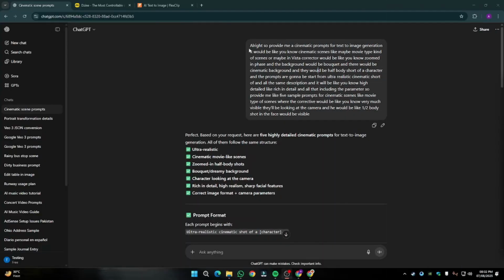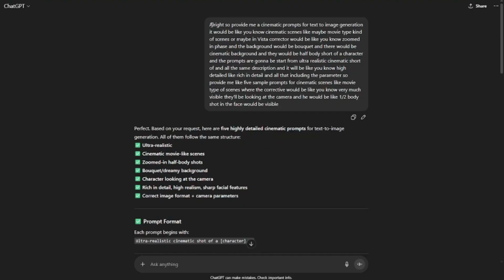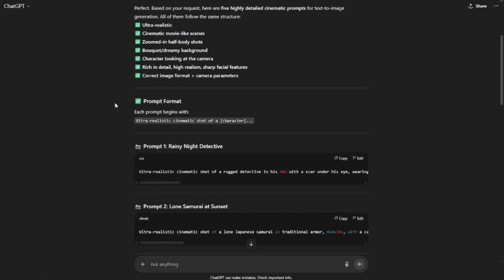All right, so first of all, you're going to go to ChatGPT and type over here a simple prompt. This is what I said to ChatGPT in a very narrative way. I basically did text to speech to ChatGPT and said, provide me a cinematic prompt for text to image generation. It would be cinematic scenes, maybe movie type kind of scenes, in character reference. So, zoomed in characters. Background would be a bokeh and would be a cinematic background. And I told it half body shot of a character. And then ChatGPT provided me with the prompts. So that would be cinematic movie type prompts.